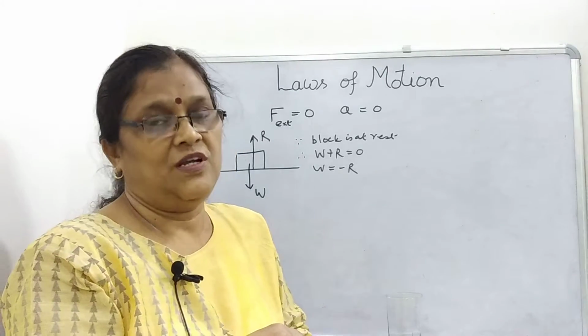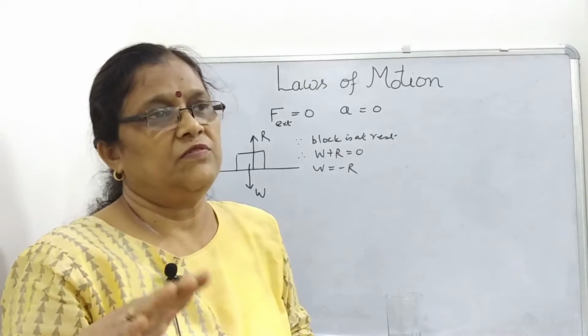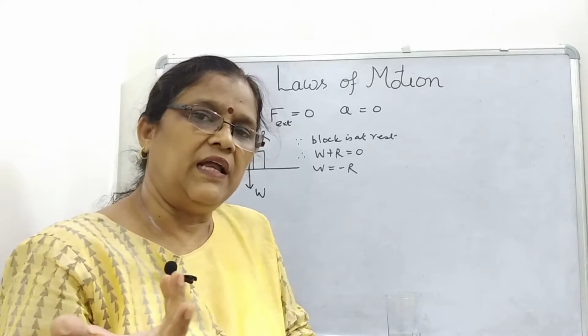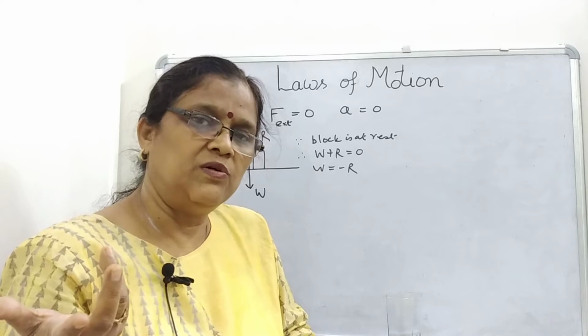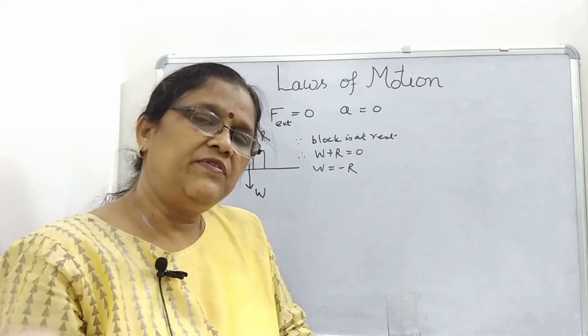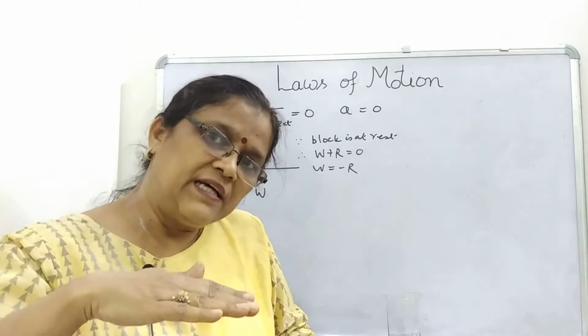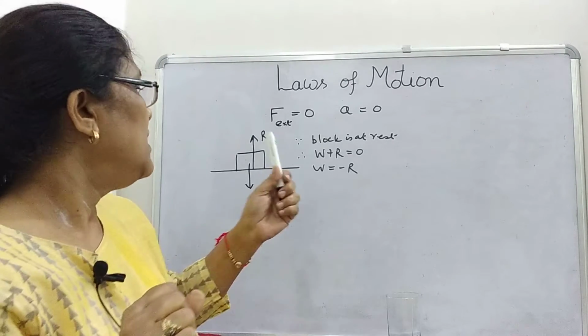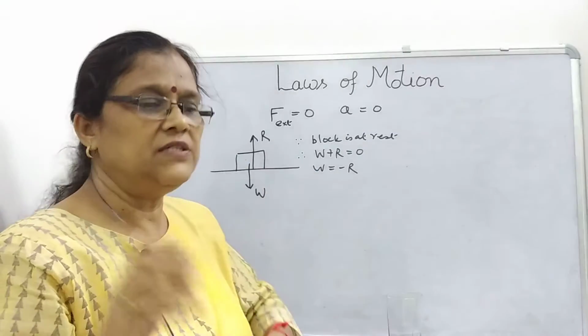And once the car is moving with uniform speed, the net external force is 0. So we have seen that if the object is unaccelerated, then as per Newton's first law we can conclude that the net external force is 0.